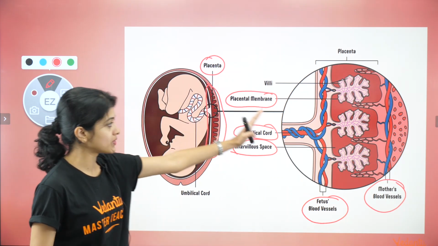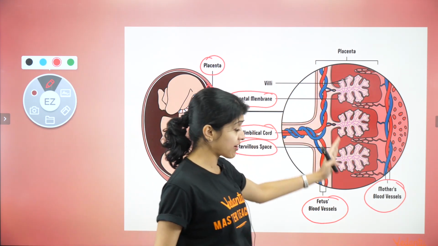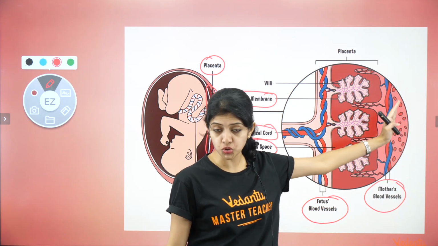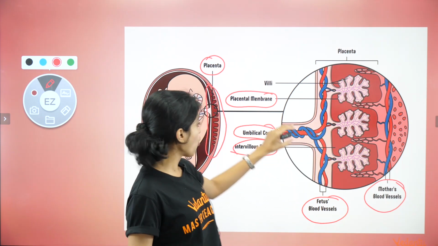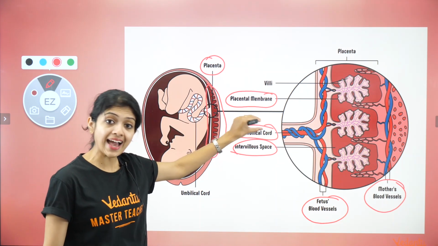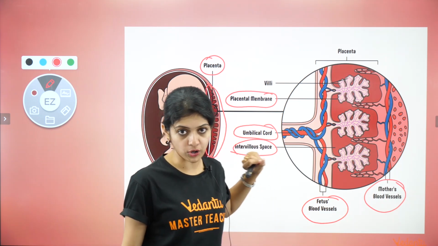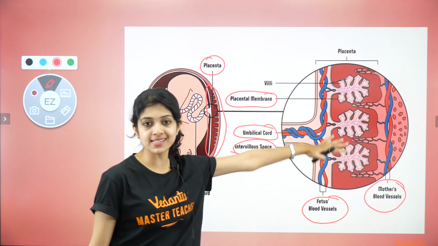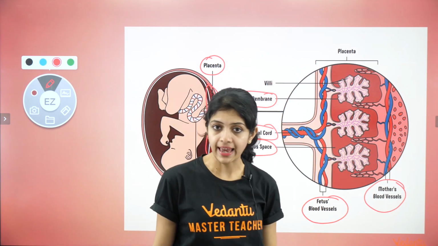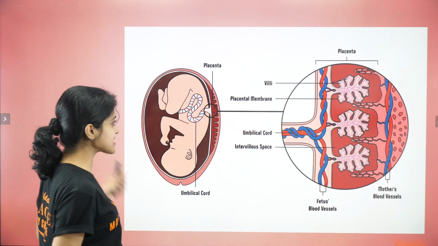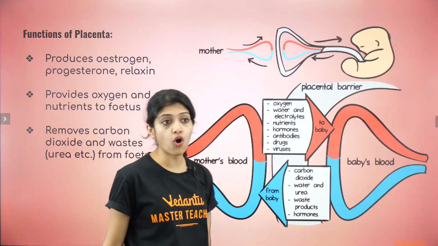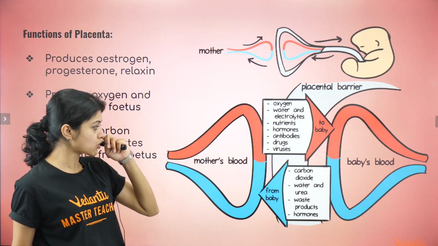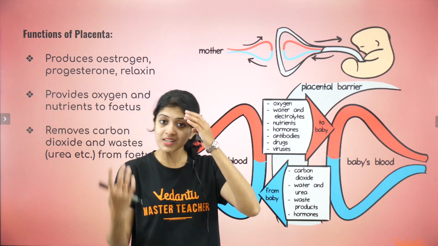So if you zoom into that, you would see that it's arranged in this manner. One side of the placenta is in touch with the mother's tissues. The other side of the placenta goes into the umbilical cord that connects to the fetus's body, right? So mother's blood vessels, fetus's blood vessels, and the placental tissue arranged in the form of villi. Right? So just keep that much in mind. Let's now look at what all the placenta does. Now, I think this illustration does a good job of summarizing whatever the placenta does.